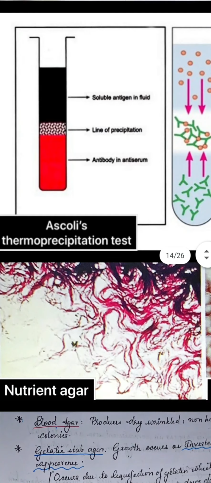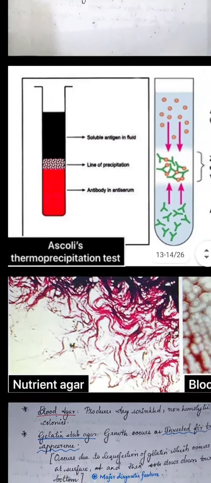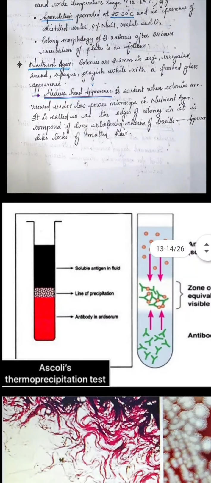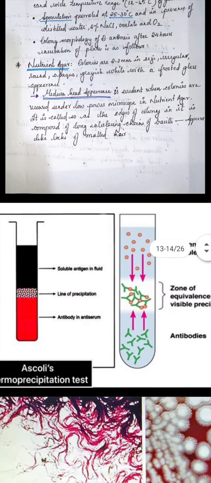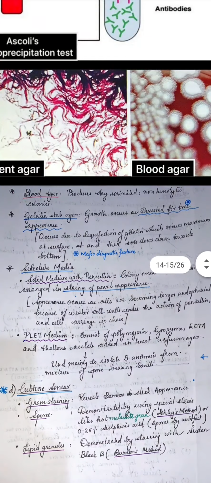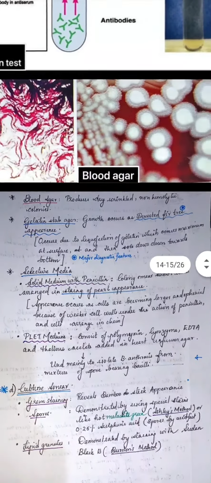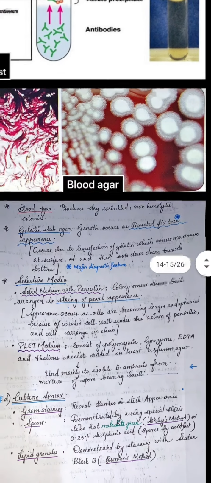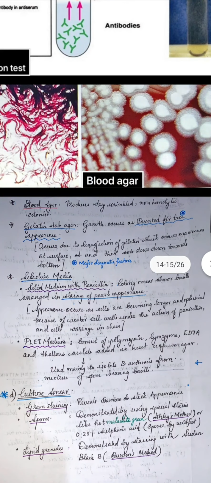Under 10x power, you can see the medusa hair-like appearance, which is evident in these colonies under the low power microscope. Then blood agar: it produces dry, wrinkled, non-hemolytic colonies. This is what you see, like pearls.